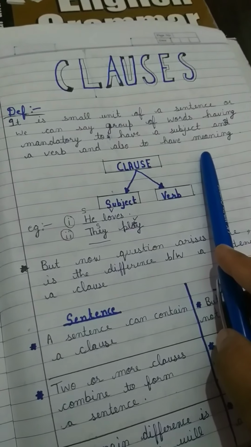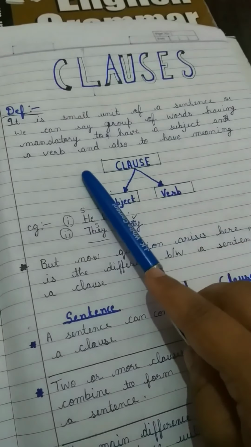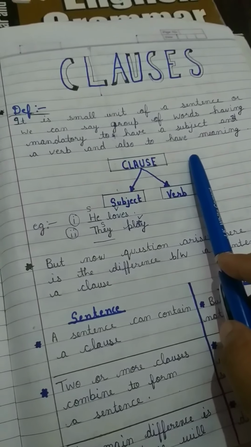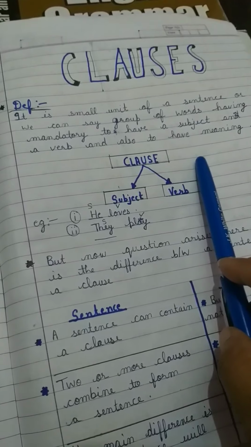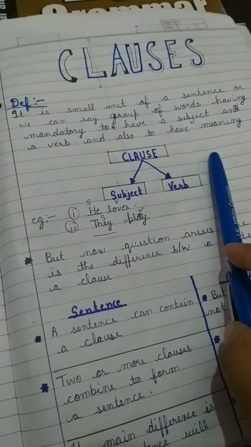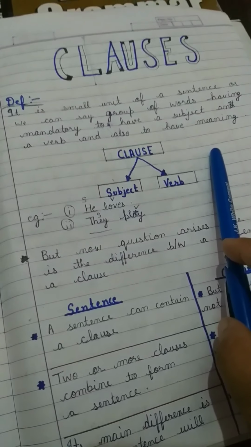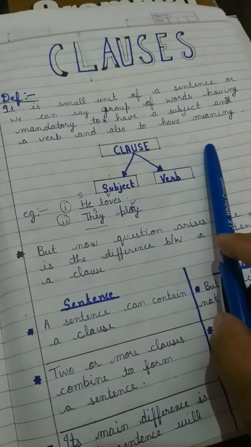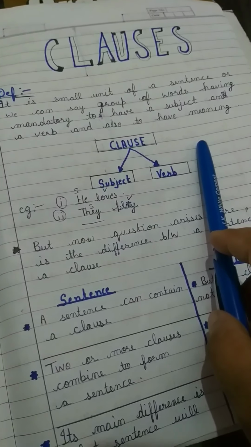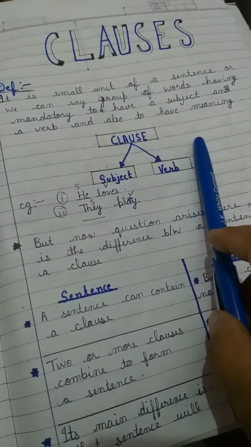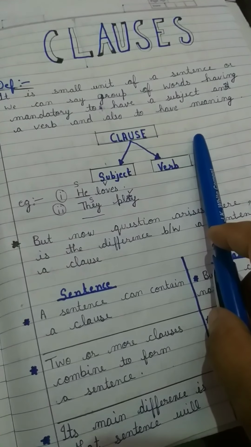Now you will say, ma'am, what is the difference between a sentence and a clause when their definitions are almost similar? See, subject and verb are there in clauses and meaning is also there, but a clause may not complete the sentence. A clause can be a part of the sentence, and it cannot fully explain the complete sentence.